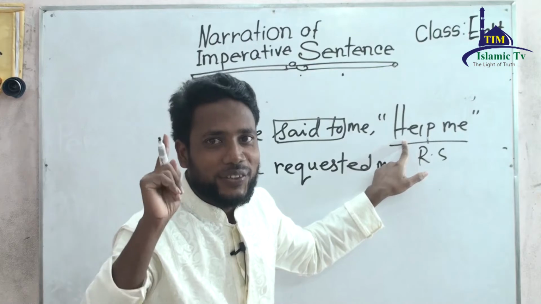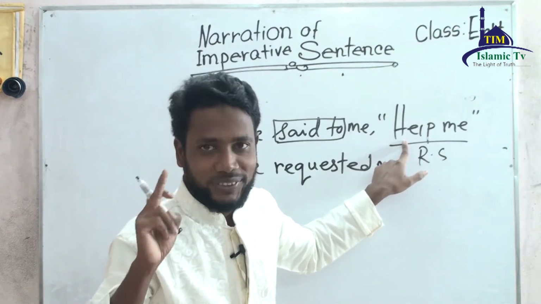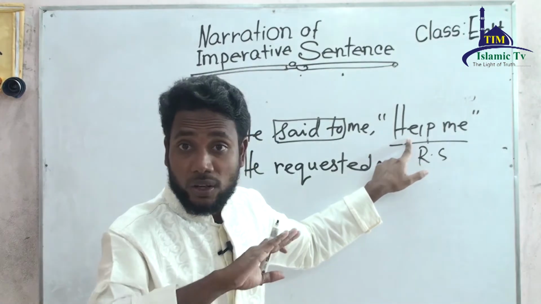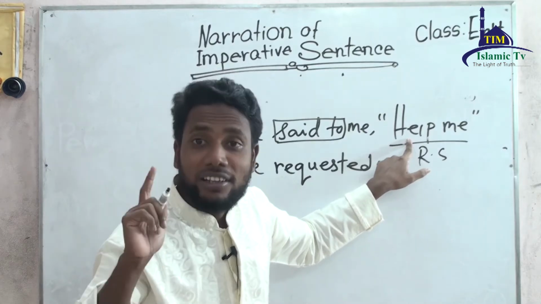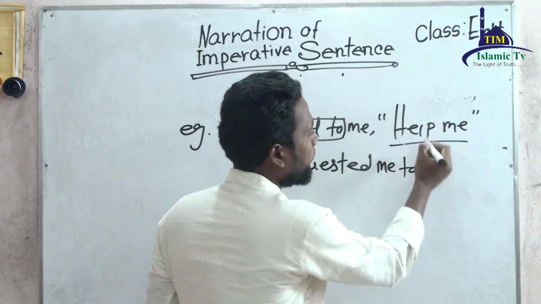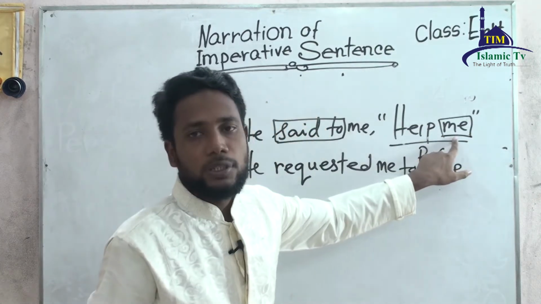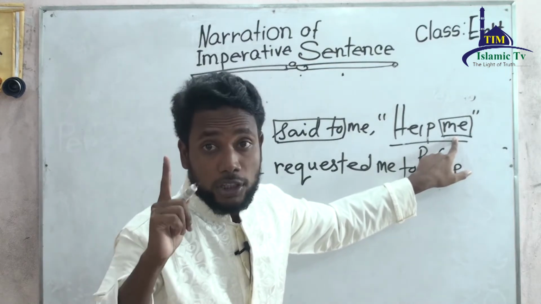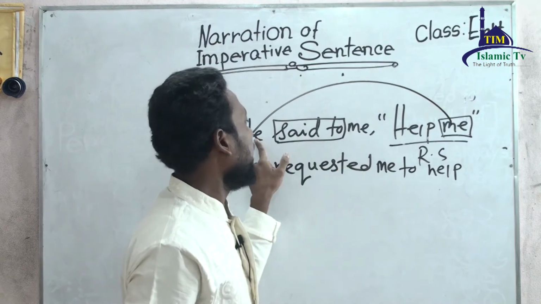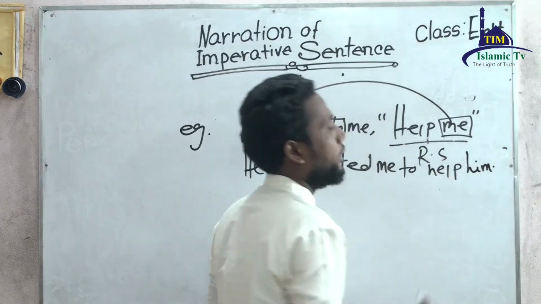So this sentence starts with verb 1, so the connector would be to or that. Which one? Definitely to, right? Because reported speech won't start with let. So you have to use to help. Me is the first person, so first person will be subject, so I. Object will be he, object will be him.